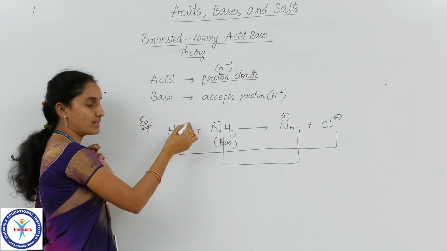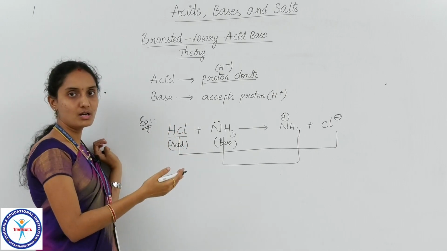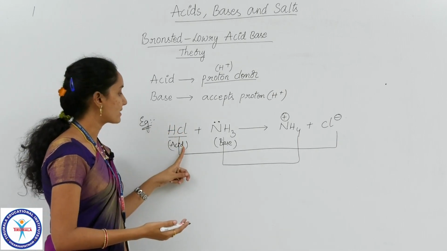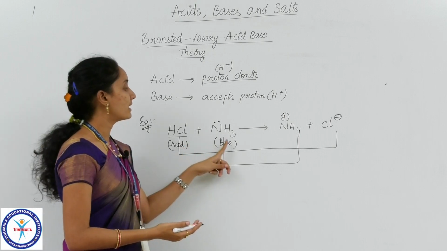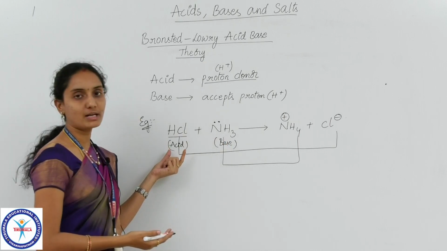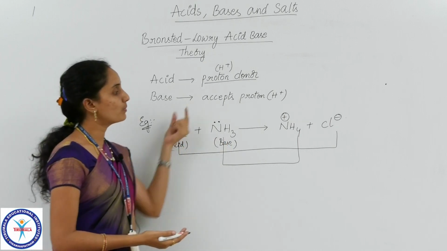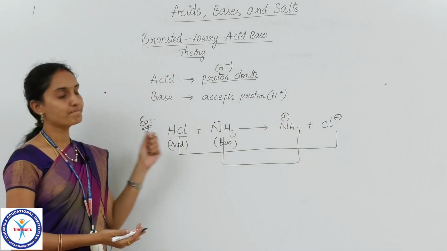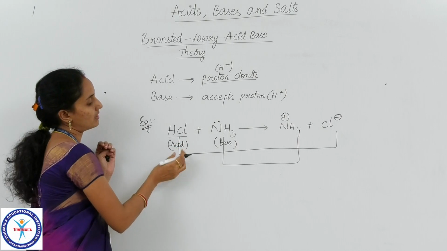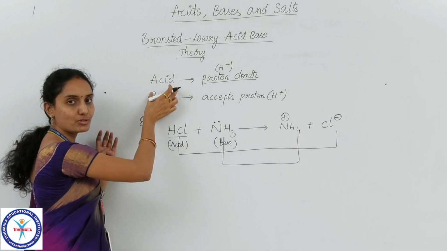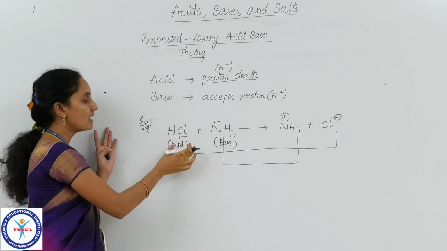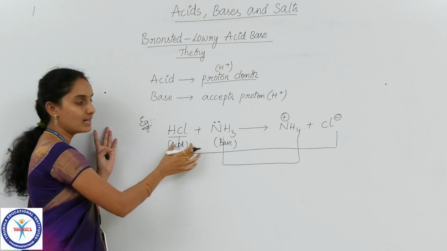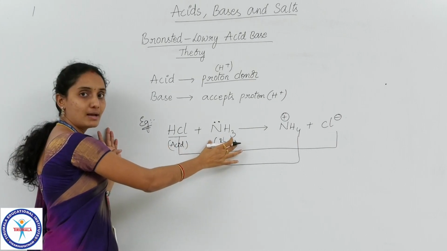In this reaction HCl has donated a proton to NH3, so it acts as an acid. The ammonia has accepted the proton to become NH4 plus ion, so it acts as a base.